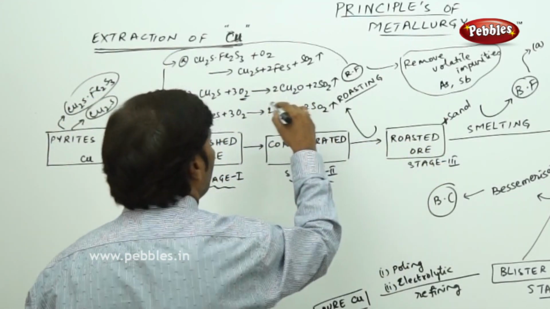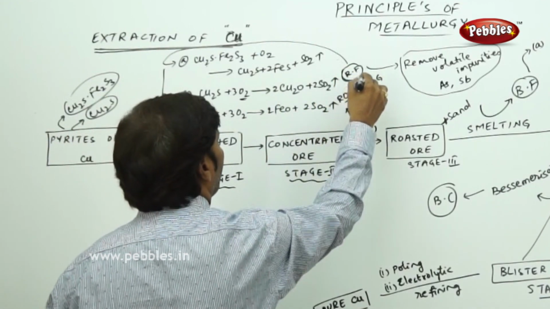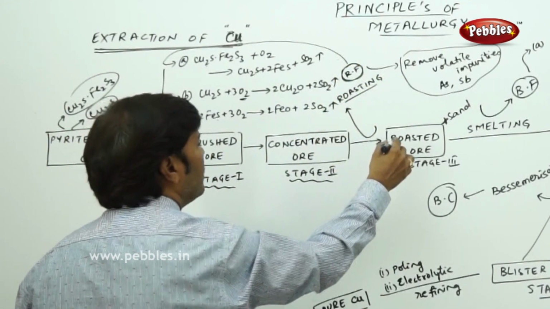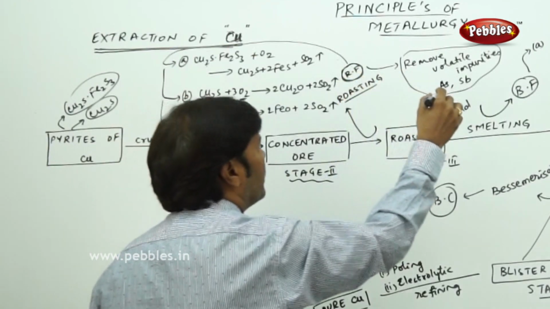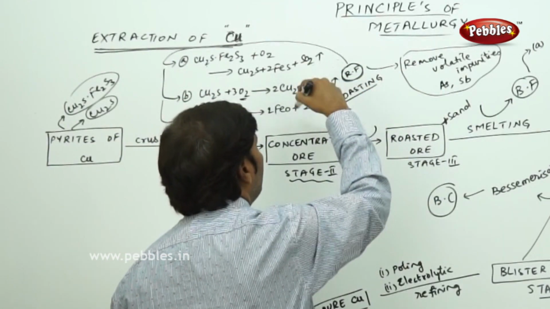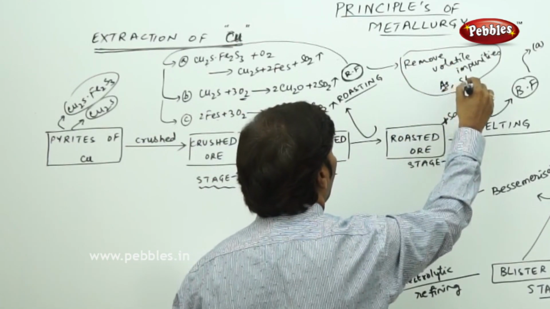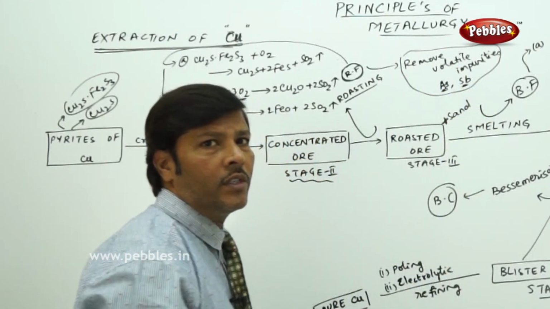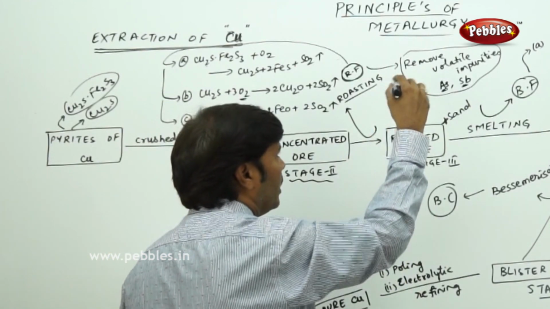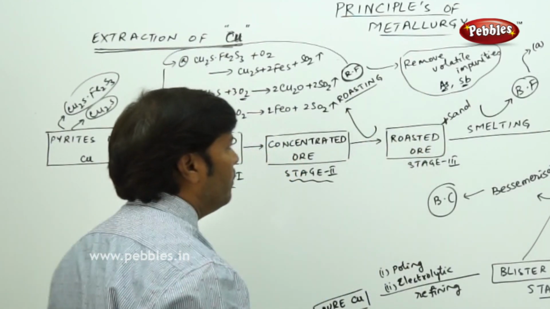The roasting is carried out in the reverberatory furnace, and volatile impurities, arsenic and antimony, are also eliminated as vapors.